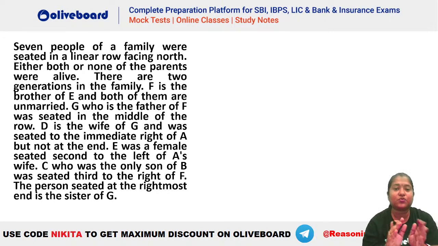So the question is, who are the two people seated across the ends and how are they related to each other? Okay, so the question is A and B. So how is A related to B? If A and B are seated at the end, how are they related to each other? That is also one question.